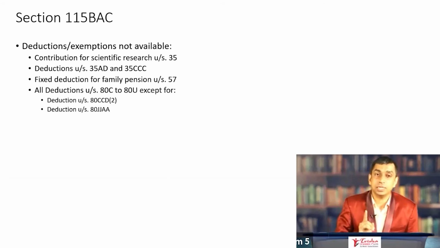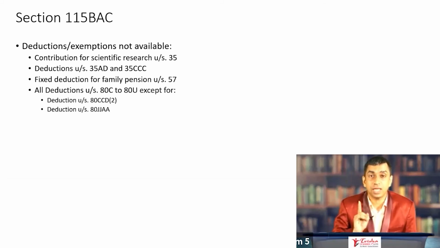Remember, the rates of surcharge and the rate of health and education cess remain the same. There is no change whether you have opted for 115 BAC or not opted for 115 BAC. The surcharge and the cess remain the same.